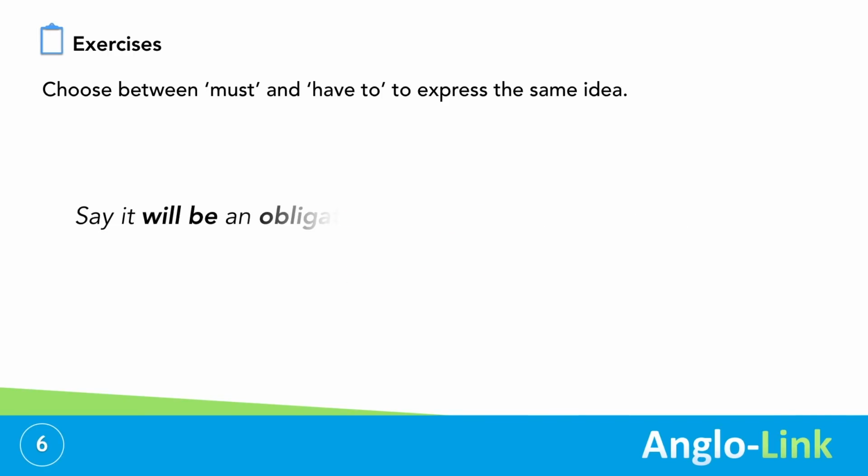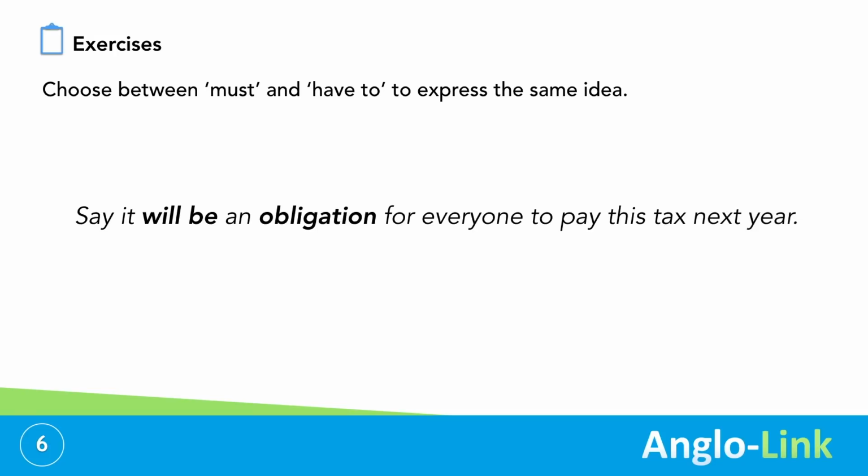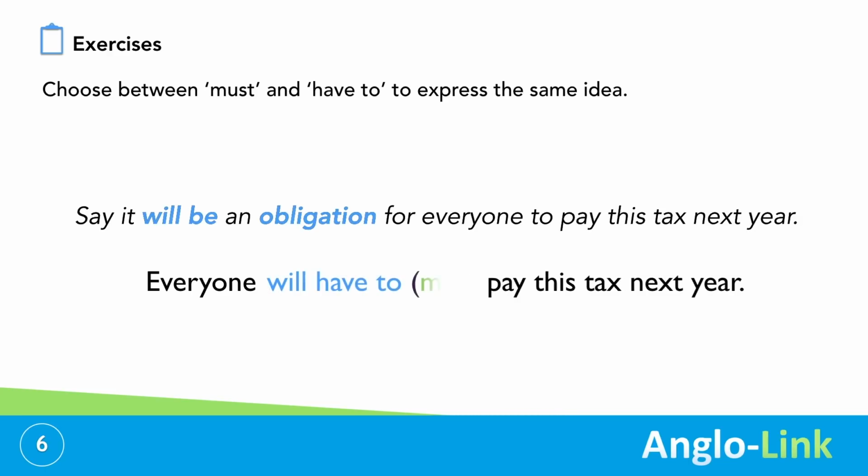Right, number 6. Say it will be an obligation for everyone to pay this tax next year. Everyone, pay this tax next year. Everyone will have to pay this tax next year. An obligation in the future. You can use must as well.